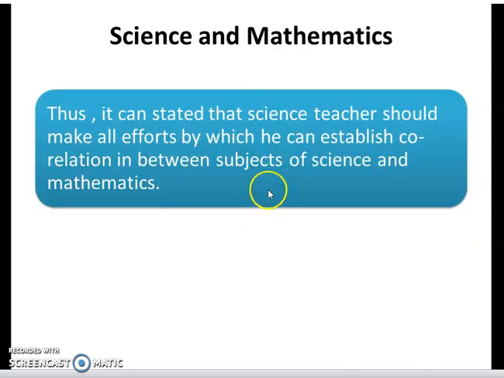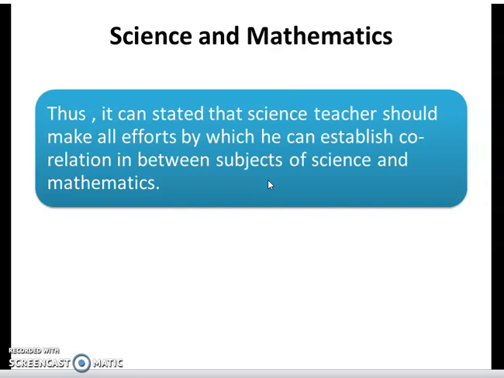Thus, it can be stated that a science teacher should make all efforts to establish a correlationship between the subjects of science and mathematics. As teachers, we should always attempt to correlate science and mathematics and not look at the subjects separately, because they go hand in hand.